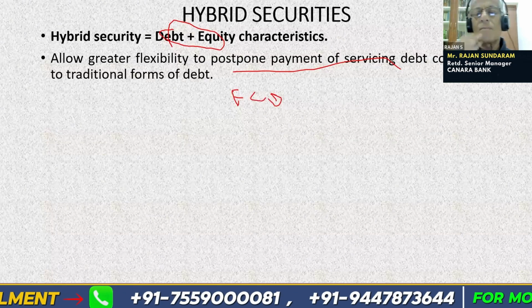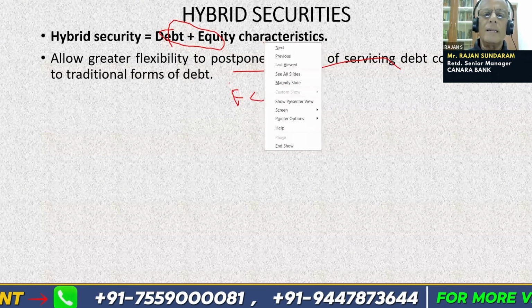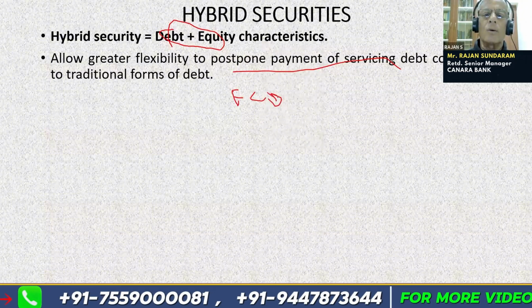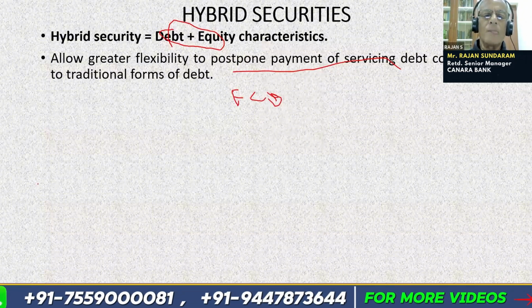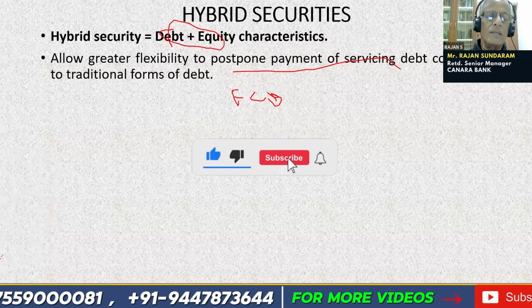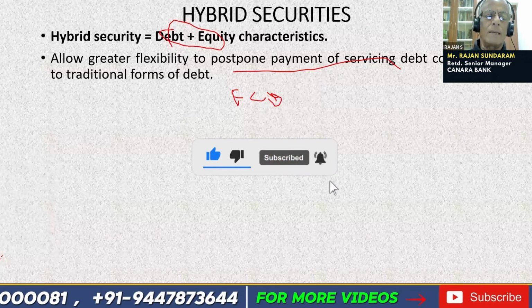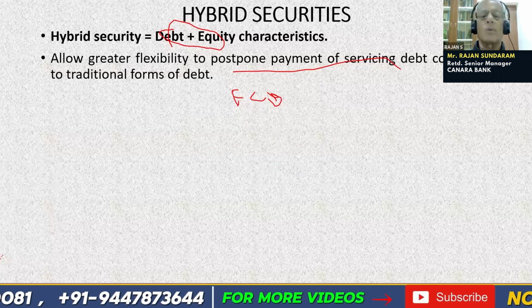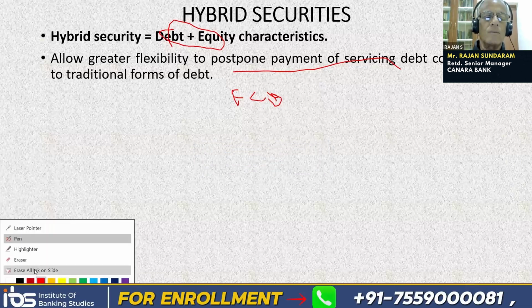Usually debt will carry a lower rate of interest compared to equity. But in the case of an FCD, the interest rate will be slightly higher because it contains a provision for converting it into equity.